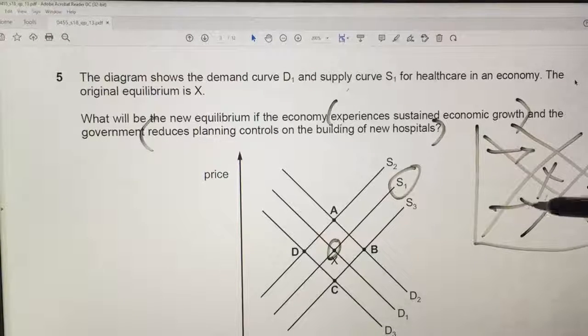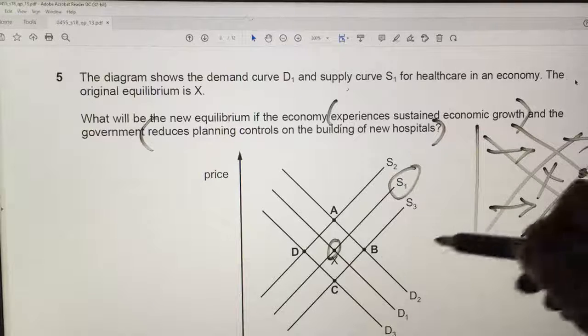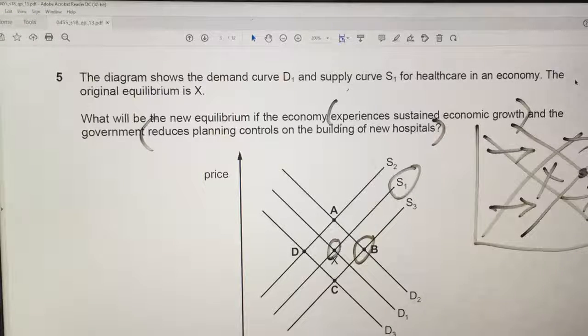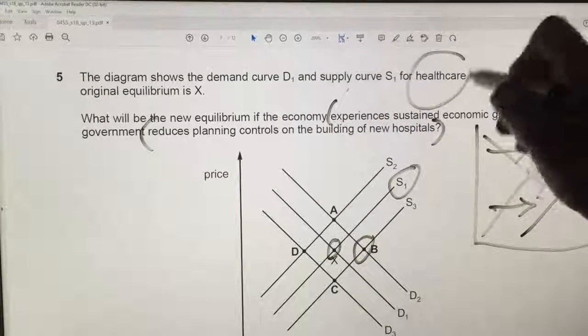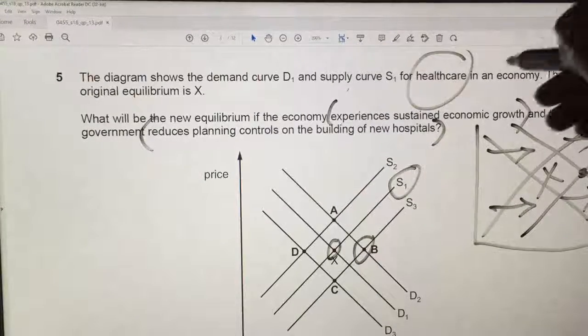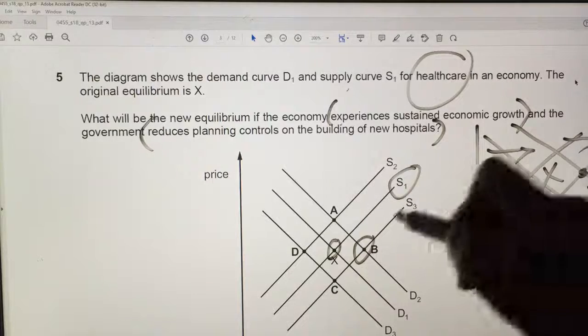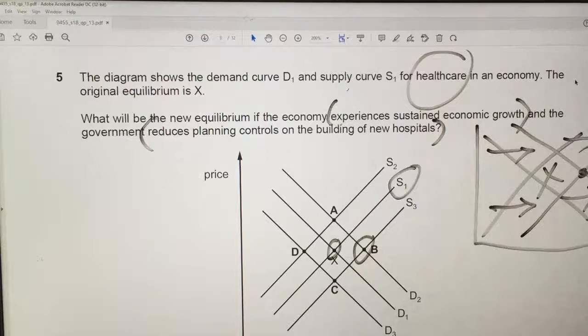So shift the supply curve to the right. So we will be here. The answer is B. Healthcare, and this is specifically about healthcare. So yes, the answer must be B for question 5.